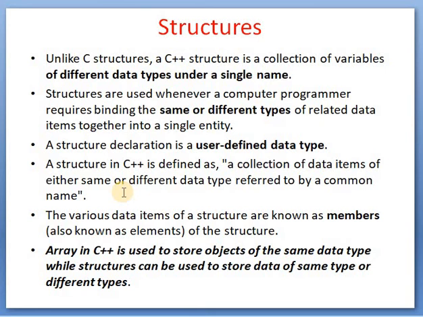So what do same or different types of related data mean? Suppose you want to display the information about a student. Each and every student has some related data: its name, its roll number, its class, its percentage. So these all have different data types. Name is a string, roll number is an integer, and percentage is a float.